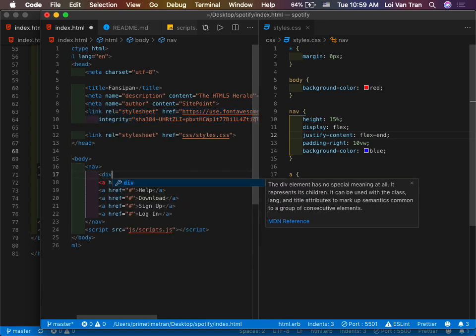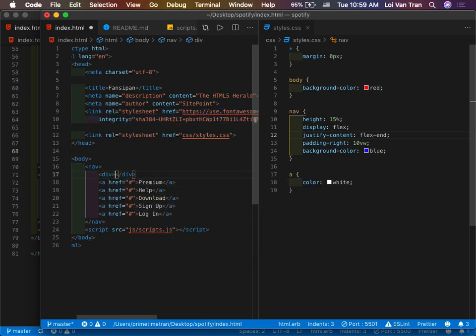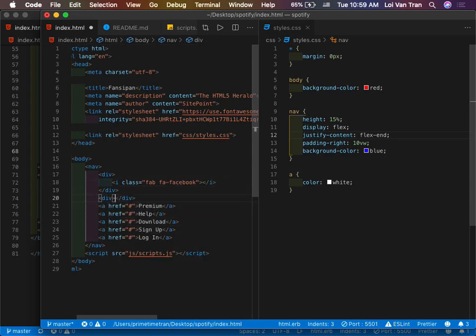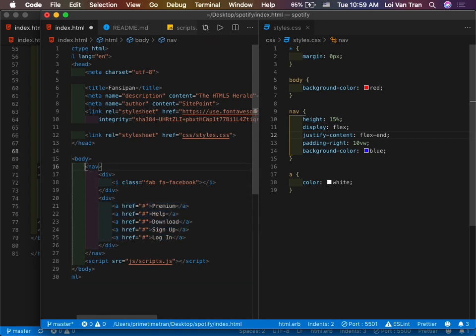So we're gonna split the div into 2 containers, okay? And then in one of them we're just gonna put in an icon, and in the other one we're gonna put in all our links, okay? So now we can see that inside of our nav bar, we have two divs inside of it. And so one div is gonna be bigger than the other one, right?